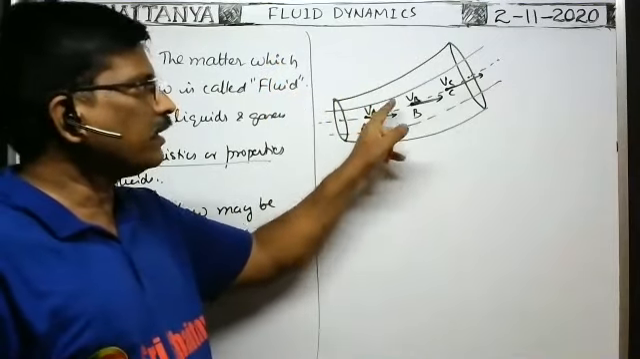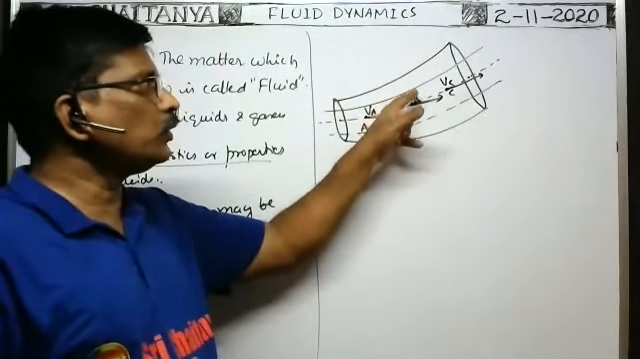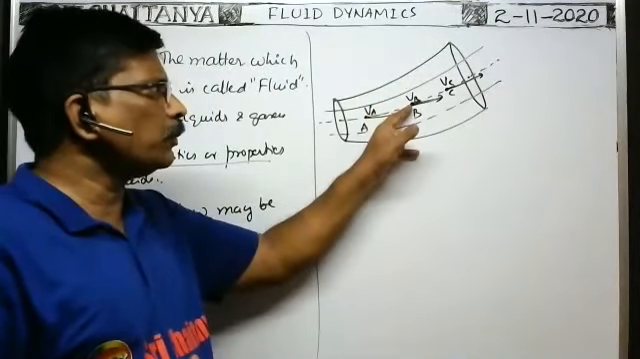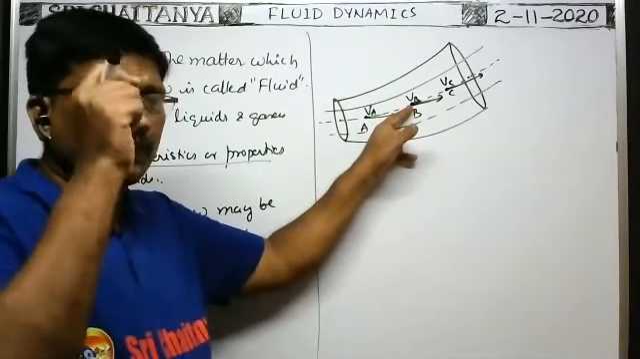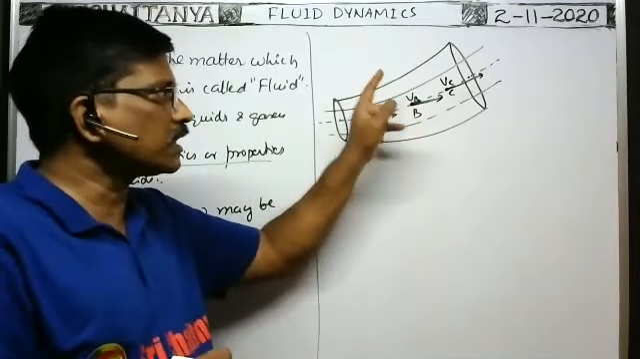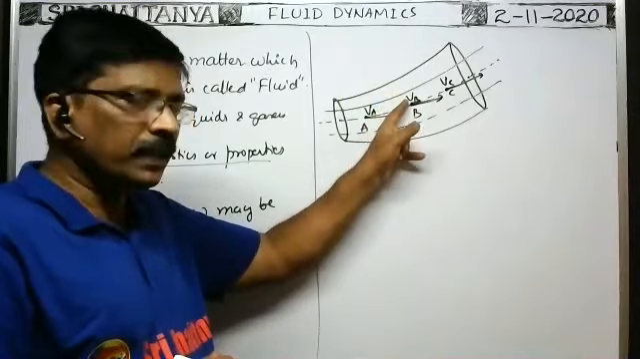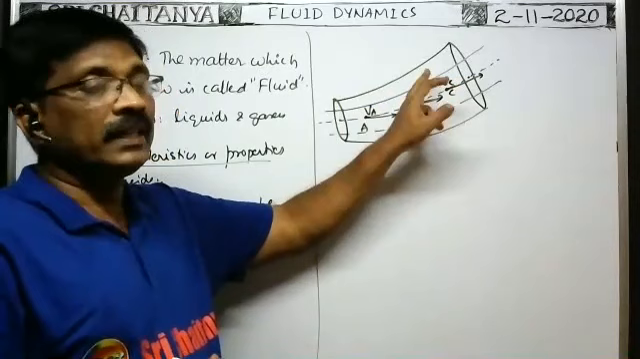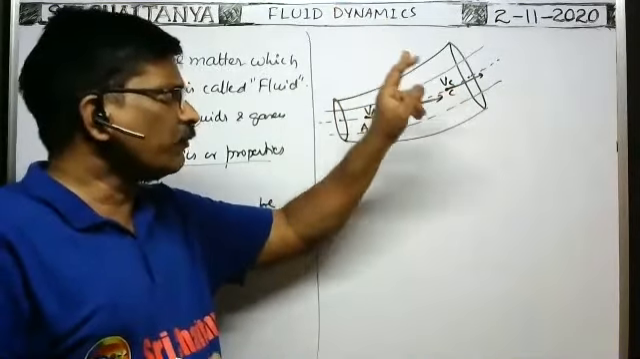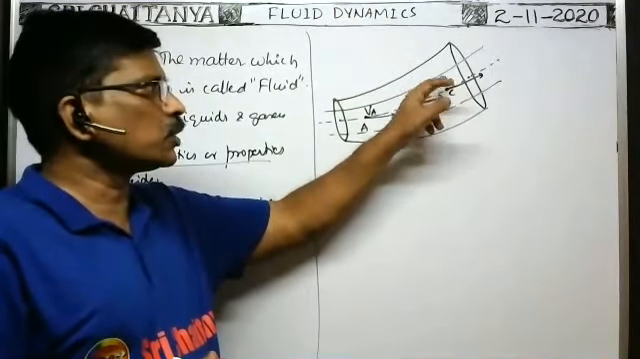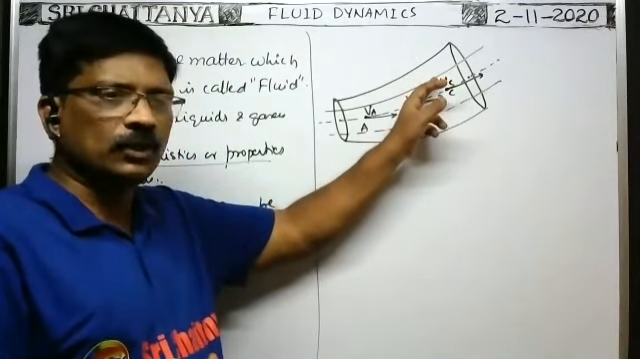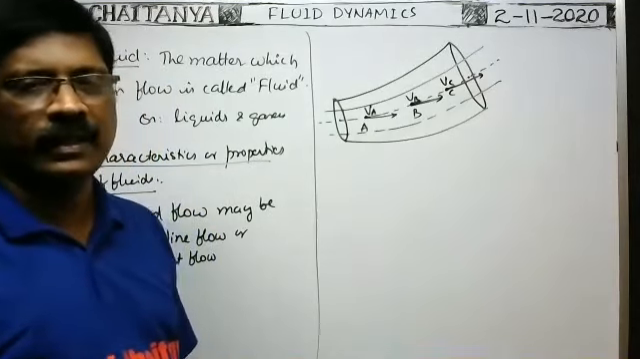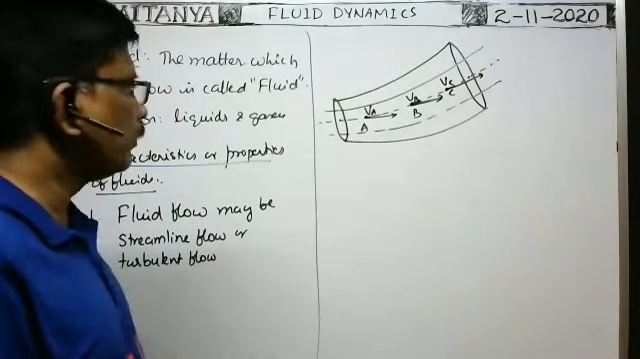If the same particle reaches the point here, its velocity may change to VB and the direction is this one. Then each and every fluid particle passing through this point must have the same VB and the same direction. If the same particle reaches another point C, its velocity may change, but each and every fluid particle passing through point C must have the same velocity in magnitude, equal to VC, and the same direction. If the fluid flows in such a way, such fluid flow is called streamline flow.